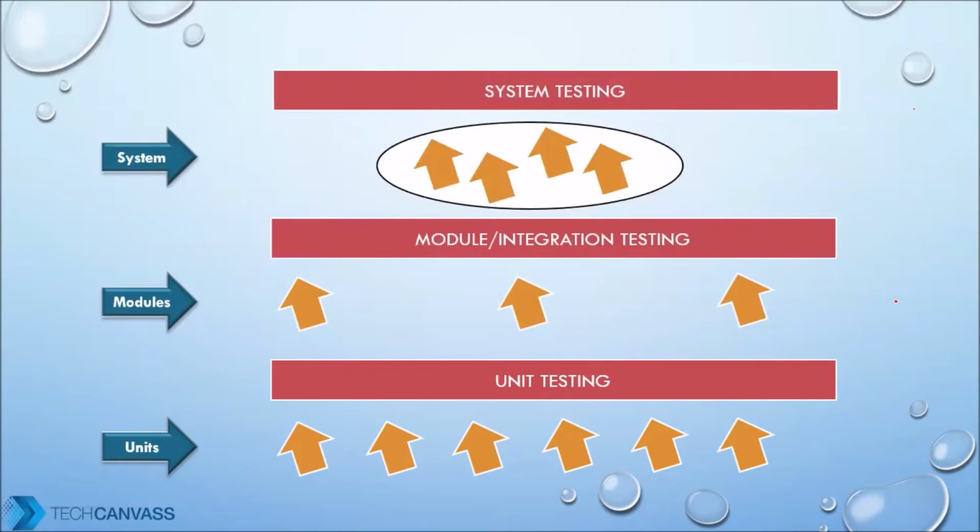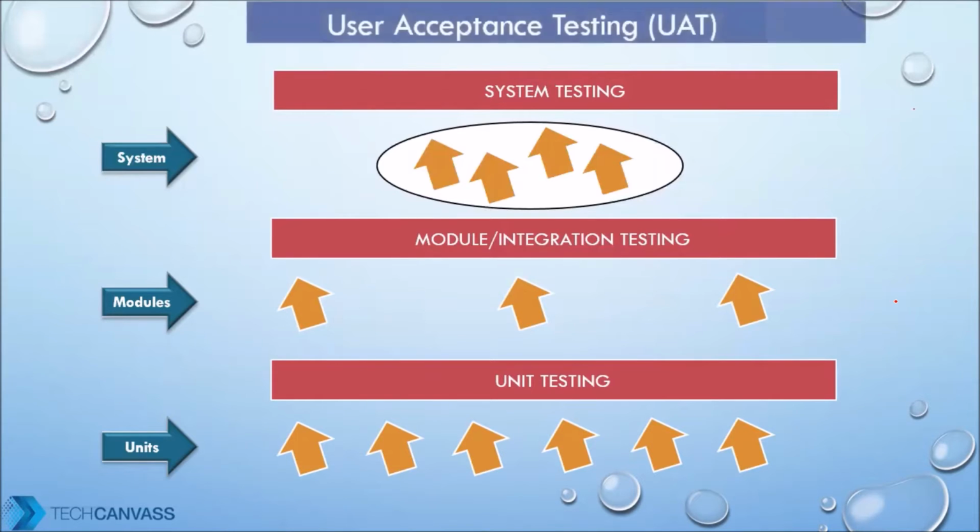After that, you do system testing. And finally, when the system testing is completed, you give it to the customer for UAT, which is user acceptance. So this is how the levels of testing are stacked. You first start with individual page level testing, then you go and do the module level testing, then you go and do the system level testing, and finally the customer conducts the acceptance testing. So this is how testing happens.